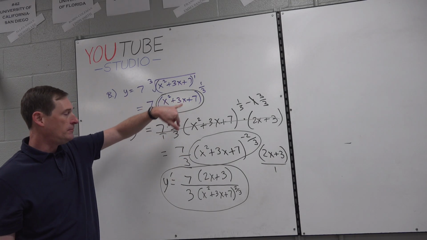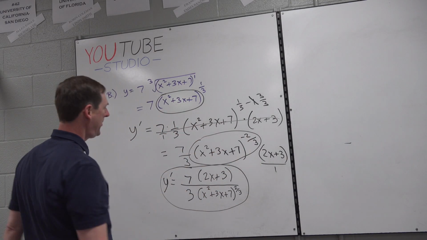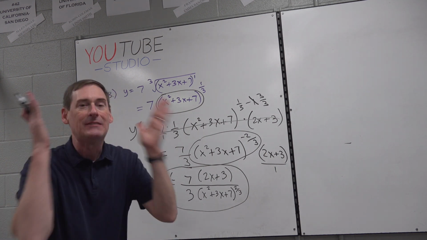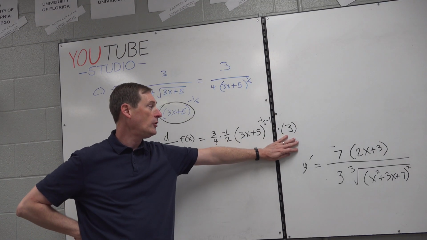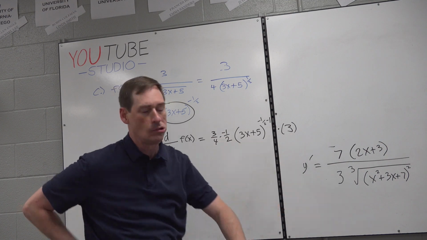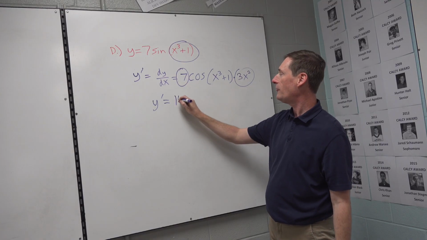In the last problem, get it straight. Now, if you don't believe in the chain rule, well, you're pretty much going to... 7 times 3 is 14.